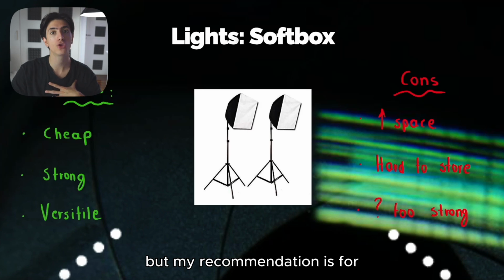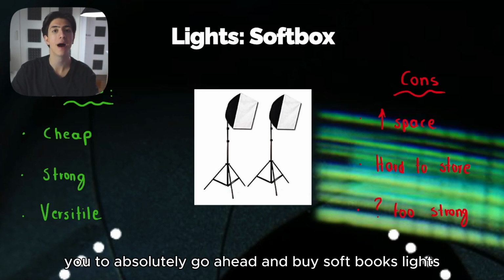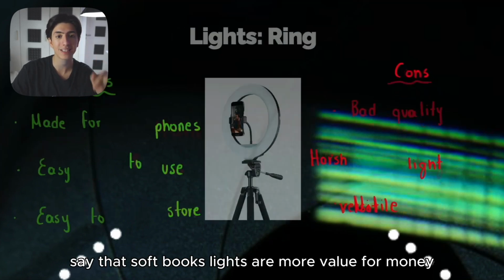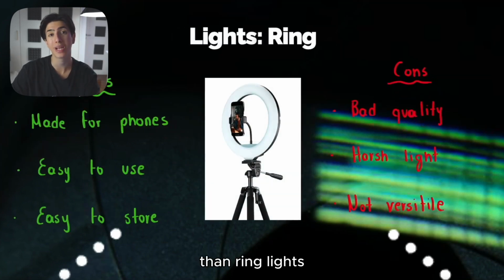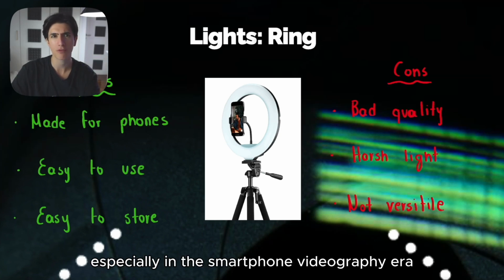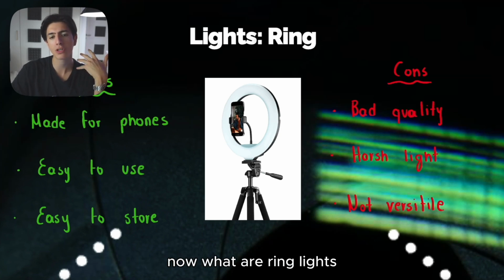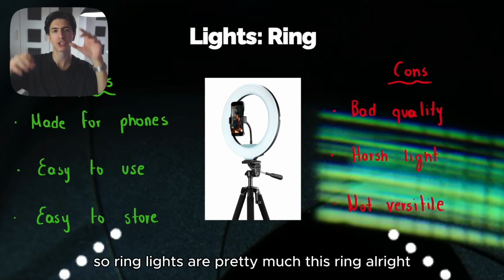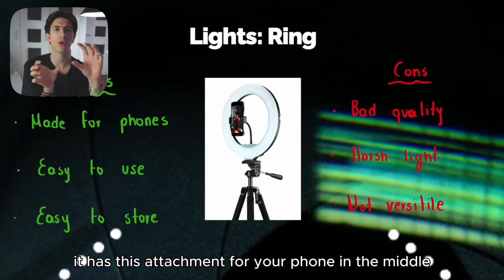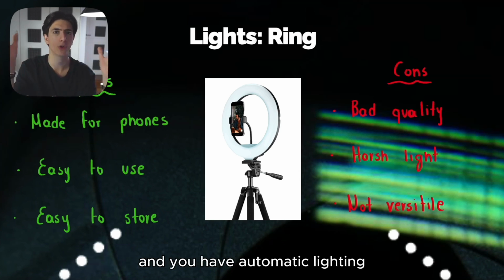But my recommendation is for you to absolutely go ahead and buy softbox lights. And I would actually say that softbox lights are more value for money than ring lights, which are very, very common nowadays, especially in the smartphone videography era. Now, what are ring lights? Ring lights are pretty much this ring, and it has this attachment for your phone in the middle, so you put your phone in the middle and you have automatic lighting.